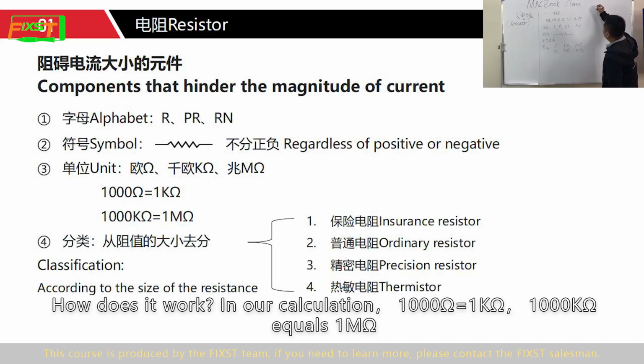How does it work? In our calculation, 1000 ohm is equal to 1 kilo ohm. 1000 kilo ohm is equal to 1 mega ohm.